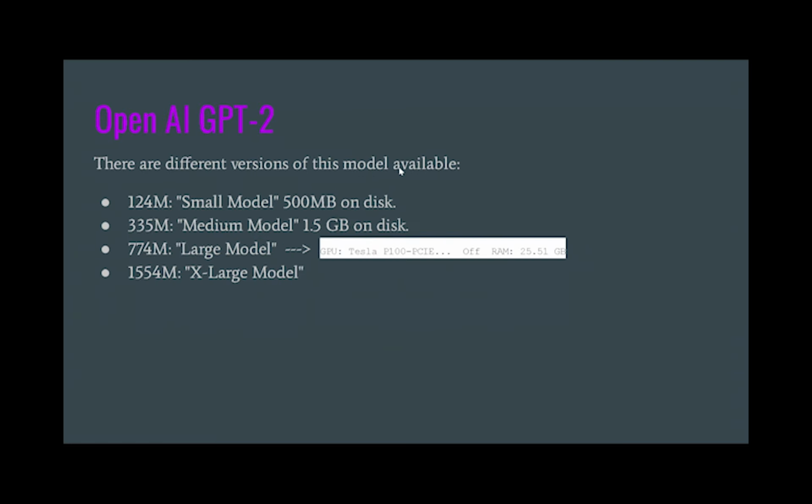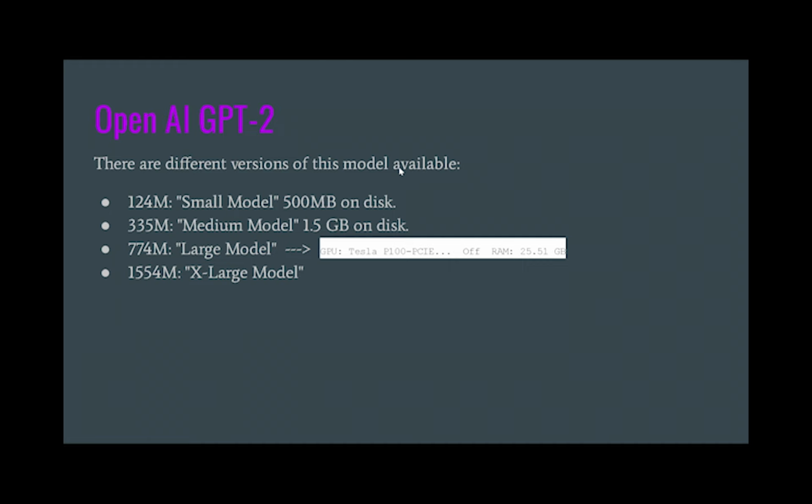There are different versions of this OpenAI GPT, and they came out in a time sequence. The current version that we are using is the 774 million parameter one, which is called the large model, and the GPU that we're using to tune and generate text with this model is the Tesla P100, and we're using 25.5 gigabytes of RAM.